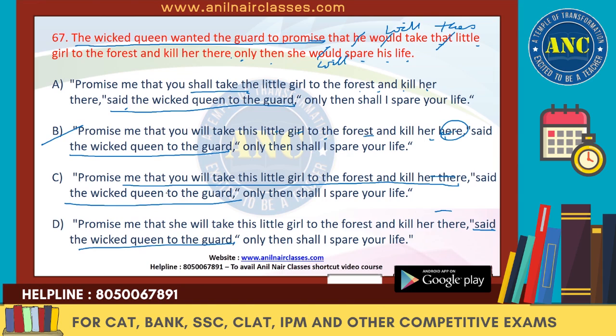So let's keep it on hold. Now the next one says promise me that she will take. Now she is not going to take, it has to be you, which is referring to the guard. So we will remove D also. Now let's see the difference between A and C. Here shall take and will take are there. Shall is not given in the question. It is given would, so it has to be will only. So we will remove A and mark C as the right answer.